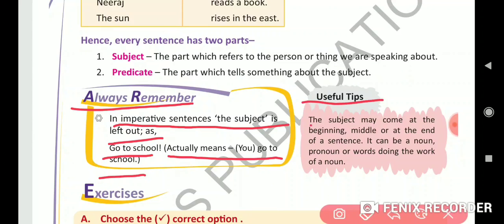Useful tips. The subject may come at the beginning, middle or the end of the sentence. So it is not compulsory that subject will be there only in the beginning. It can be in the middle or the end of the sentence. And a subject can be a noun, pronoun or words doing the work of noun.